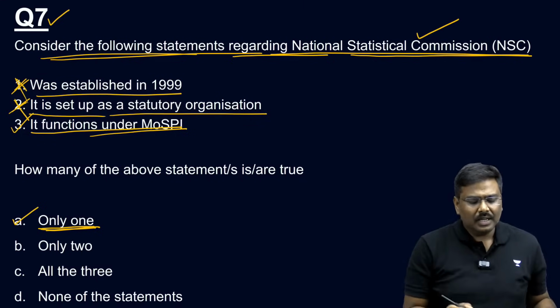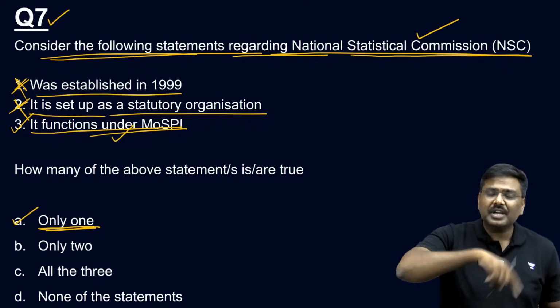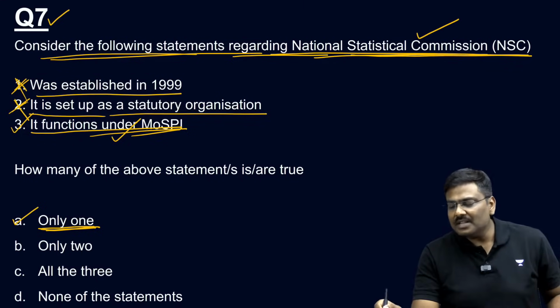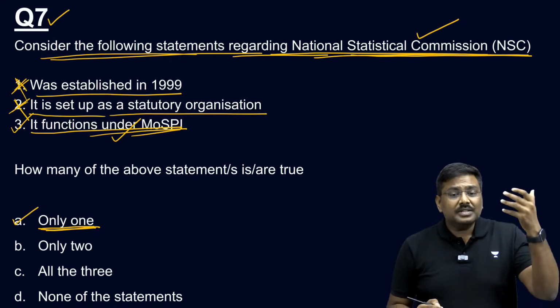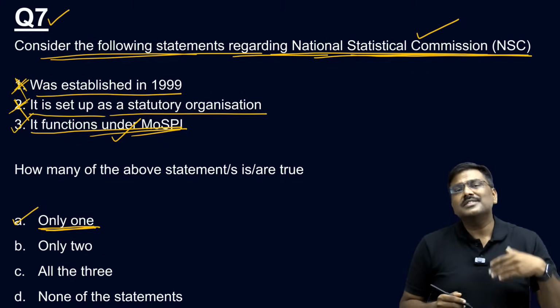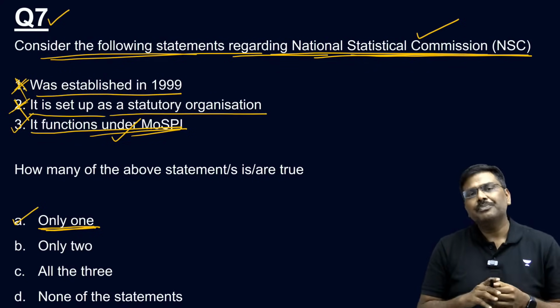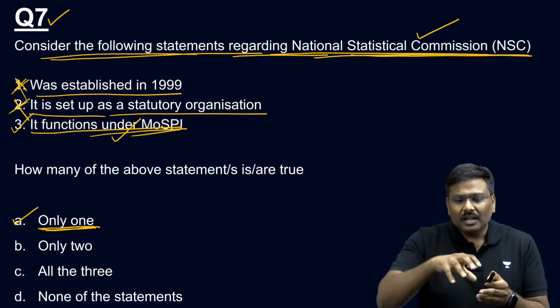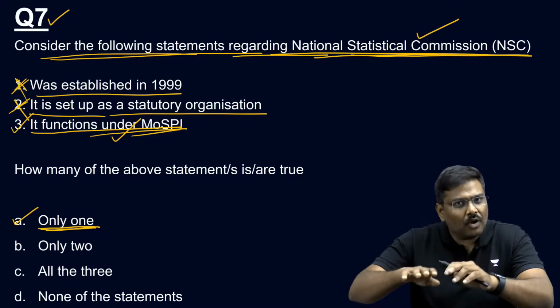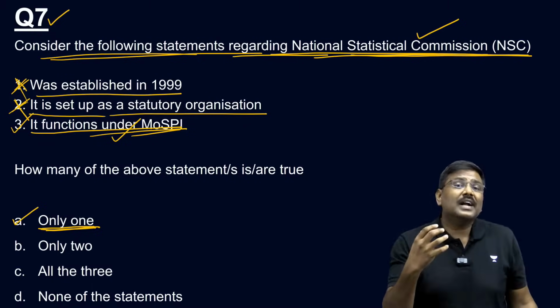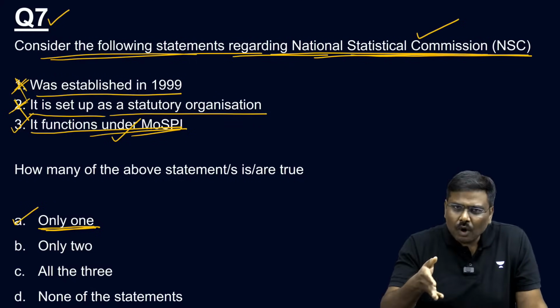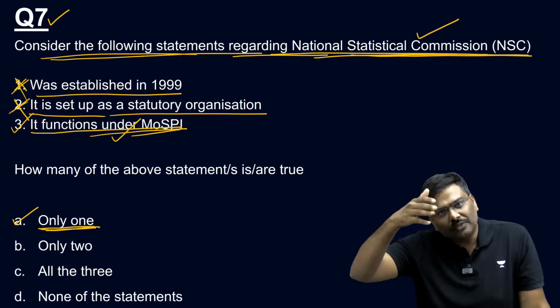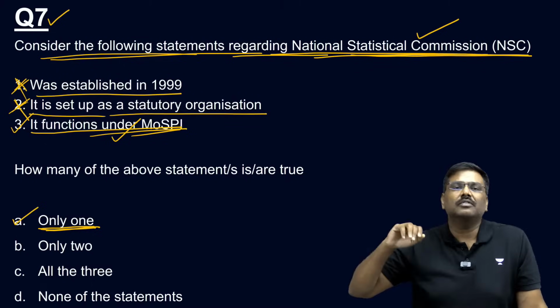In addition to this, there is one more institution which functions under MOSPI, that is National Statistical Commission. Now, what is the use of a National Statistical Commission? Please understand. National Statistical Commission will basically oversee the statistical methods which are followed in India. What kind of statistical methods we are using, all of that will come through the National Statistical Commission itself.